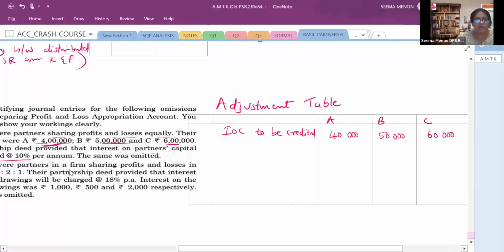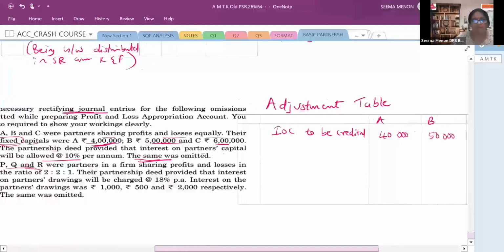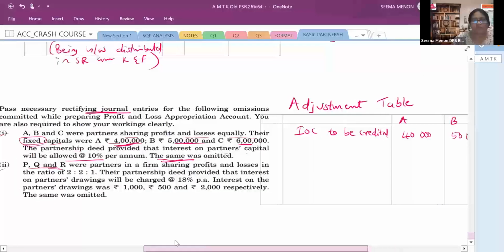But they did not charge 10%. The same was omitted. Now you have to rectify this by passing a rectifying journal entry. You can see the question. Rectifying journal entry में से आपको इसको सुधारना है. So how will you be doing? Let's do that. If the firm is not charging this, interest on capital will be an expense to the firm. जब firm expense नहीं दिखाए तो that will be what? That will be a part of the profit. So it is already credited. Now what is to be done? It is to be reversed. And here you can see that they are what type of partners?